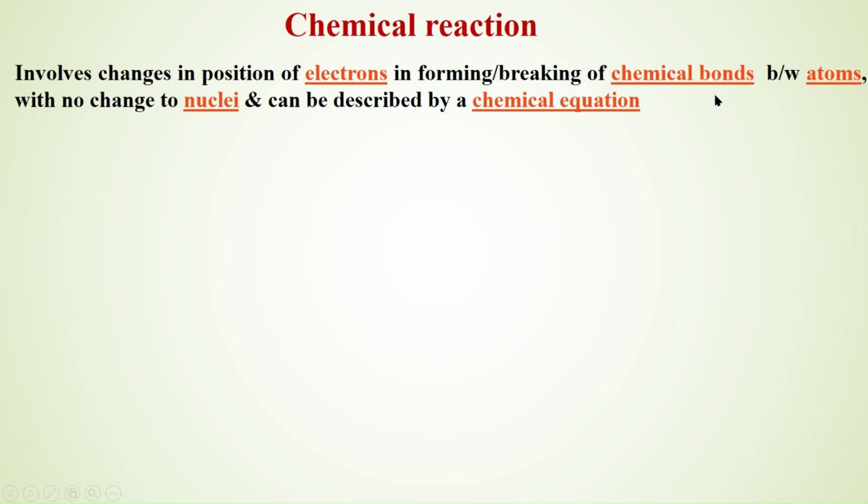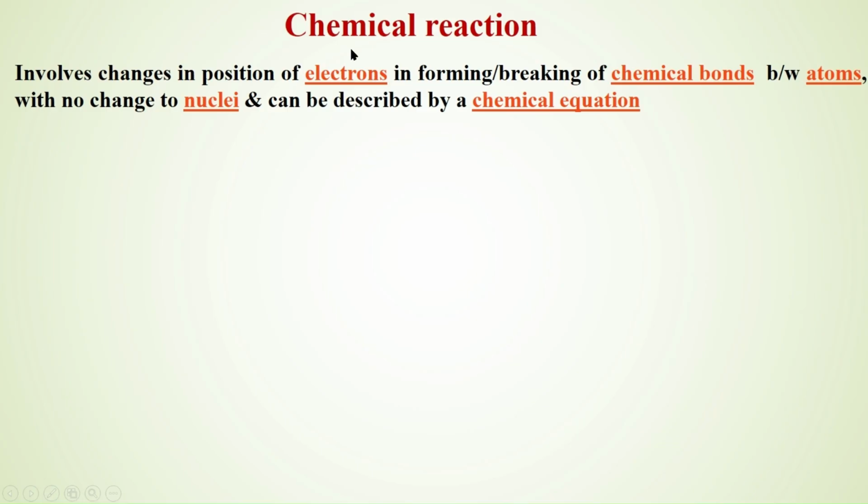As we have seen in methane, the carbon hydrogen bond has broken and the carbon oxygen bond has been formed, and the oxygen hydrogen bond has been formed. In between the atoms, there is a breaking and forming of bonds and there is the shifting of electrons, or the change in the position of electrons.